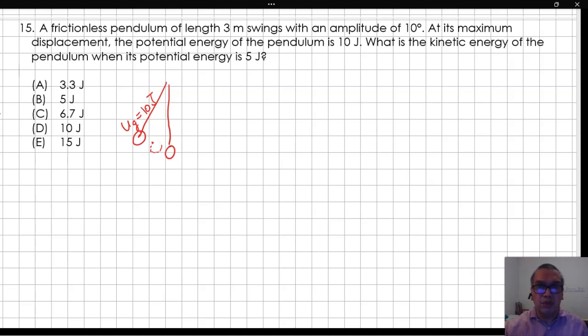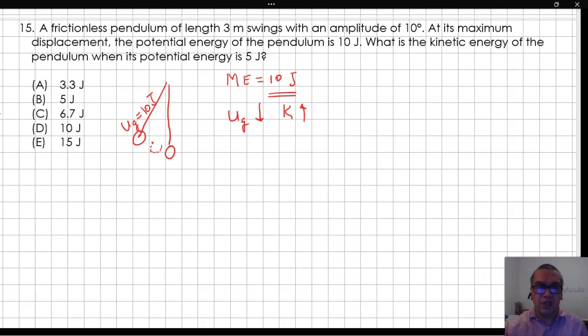A pendulum motion can reasonably be modeled as a system without non-conservative forces. Therefore, the total mechanical energy is 10 joules, because at the maximum displacement, all of its energy is potential. As the pendulum swings toward the center, the gravitational potential energy reduces and the kinetic energy increases, so that the total mechanical energy is conserved.